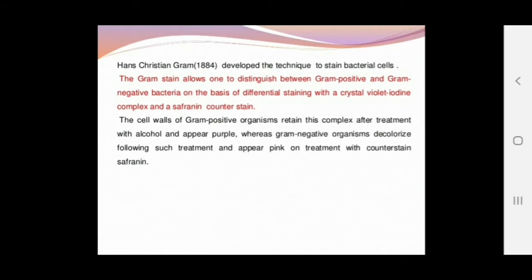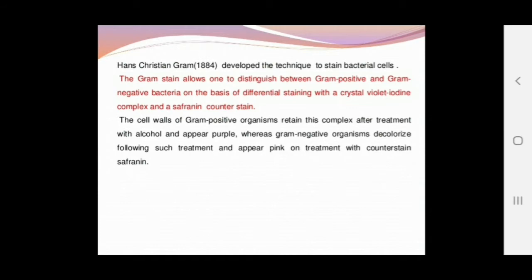The bacteria which take the color of this primary stain are called gram positive bacteria, and the bacteria which do not take the color of the primary stain and take the secondary counter stain, that is safranin, or which appear red in color, are called gram negative bacteria. Clear?